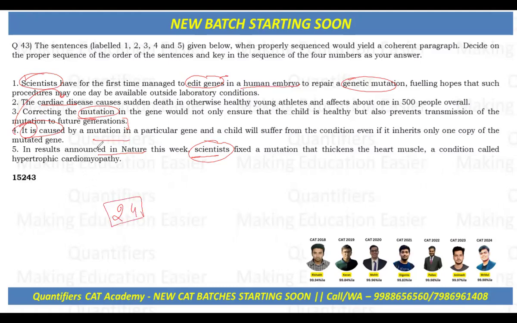Now, why 2 and 4 is a block is because the 2 says the cardiac disease causes sudden death in otherwise healthy young athletes and affects about 1 in 500 people overall. Now it says it is caused by, and that is nothing else; it is only being referred to the cardiac disease. So 2 and 4 becomes a block.